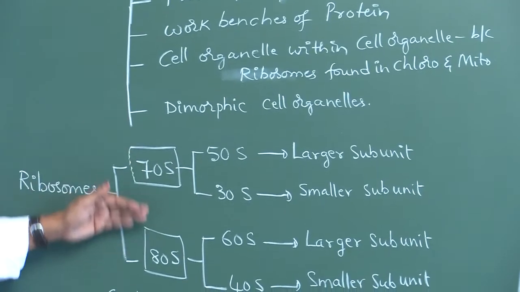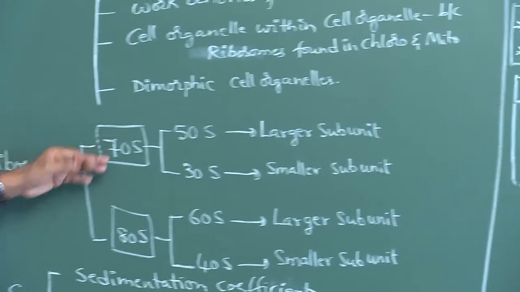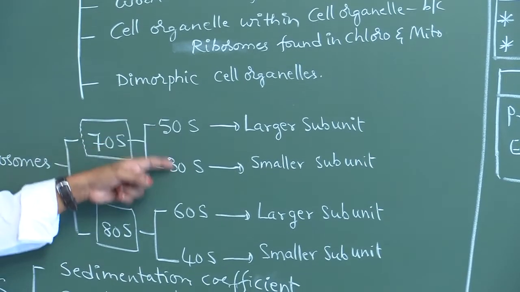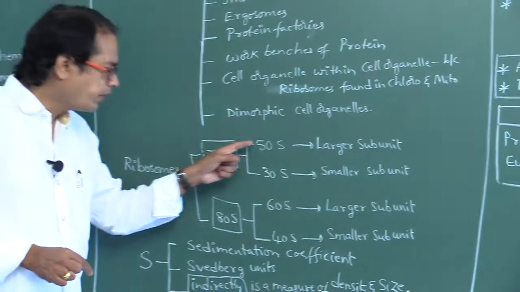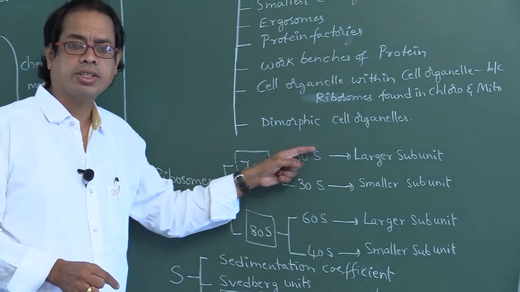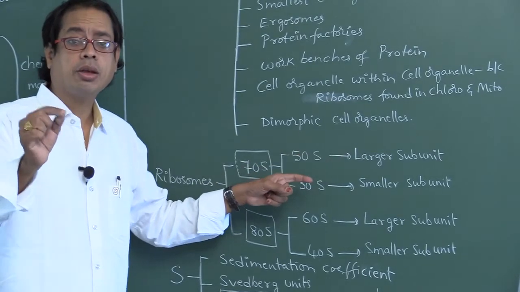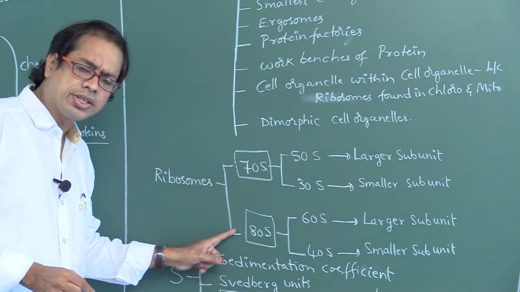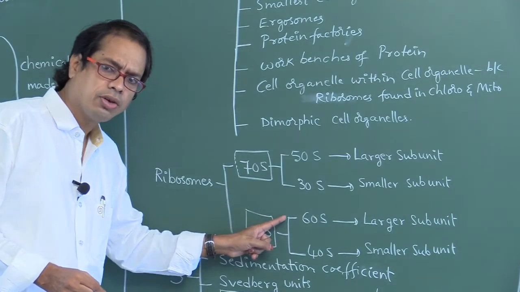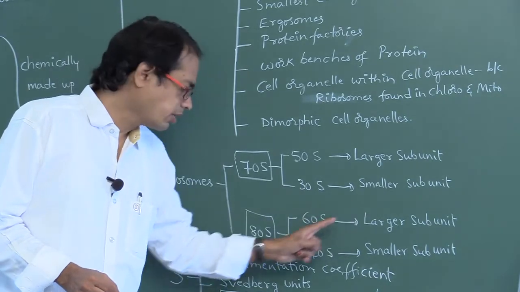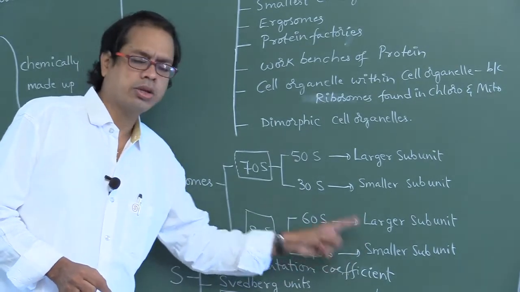70S and 80S. In 70S, what are the two subunits? 50S and 30S. Don't say 40 and 30. What is the larger subunit in 70S? 50S. Smaller subunit in 70S? 30S. 80S has 60S and 40S. 60S means larger subunit, 40S means smaller subunit.